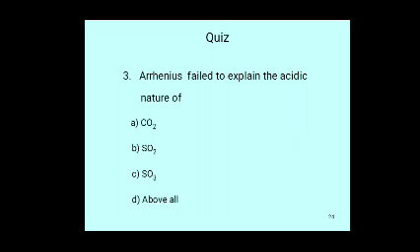Carbon dioxide, sulfur trioxide, these all are acids, but Arrhenius failed to explain the acidic nature of these compounds. So CO2, SO2, SO3 are all acids. Arrhenius failed to explain the acidic nature of carbon dioxide and sulfur trioxide. The answer is: above all.